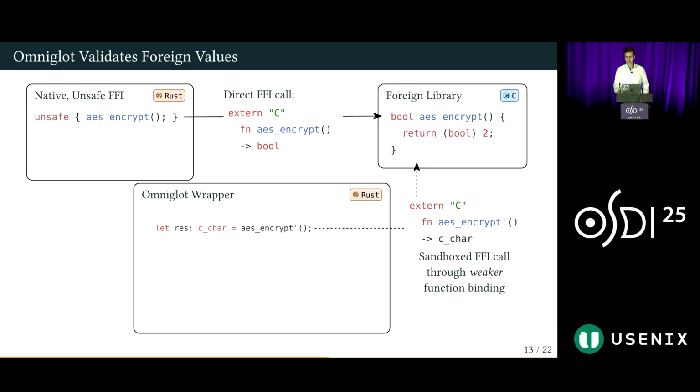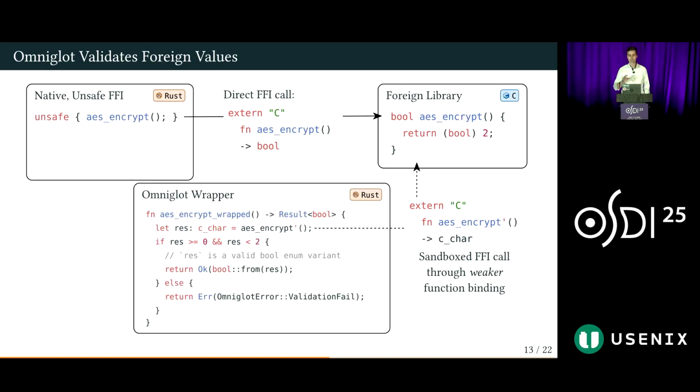To solve this, we generate runtime wrappers that call these weaker functions internally and perform a set of runtime checks to recover the original type or form a type validation error. In this case, for the Boolean example, it's as simple as checking that this value is not larger than 1. Then developers can use this safe wrapper, which, apart from forcing them to handle the possible type validation error, has an identical signature to the original function binding.